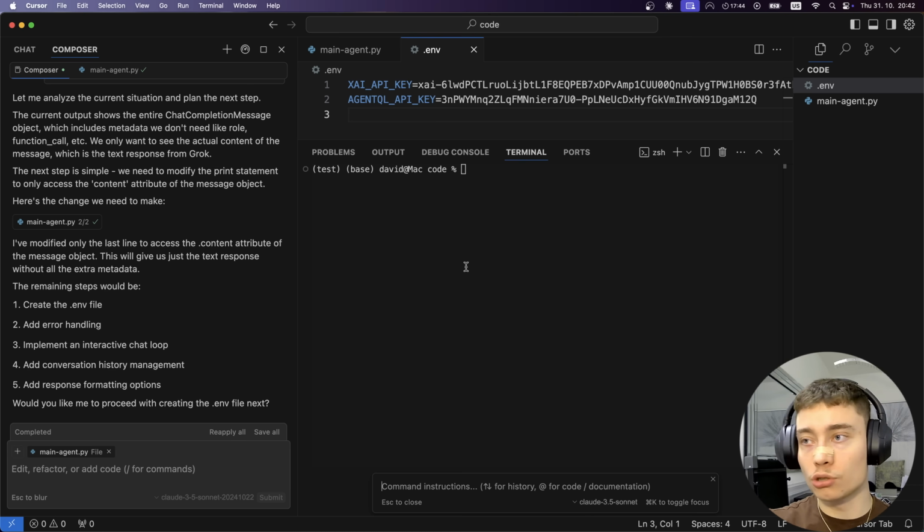So if you're not comfortable with programming, if you're not a programmer, you can absolutely do this, because with Cursor, it can help you every step of the way. And you can ask as many questions as you may need.